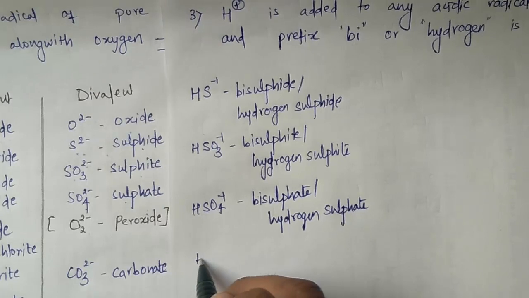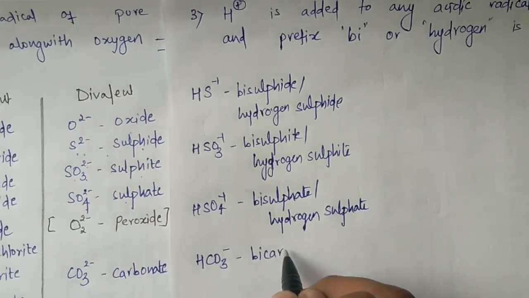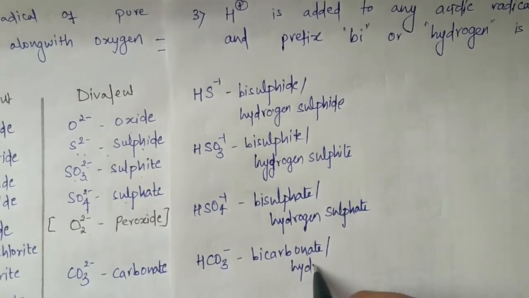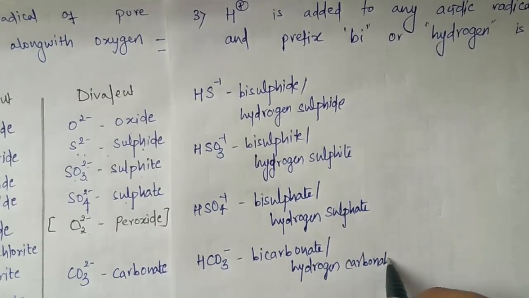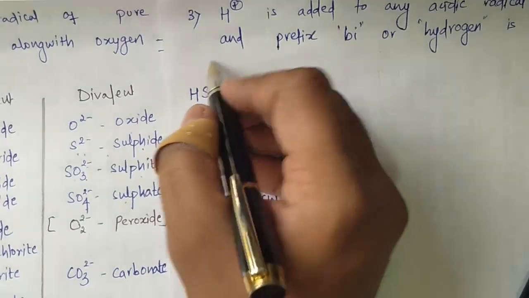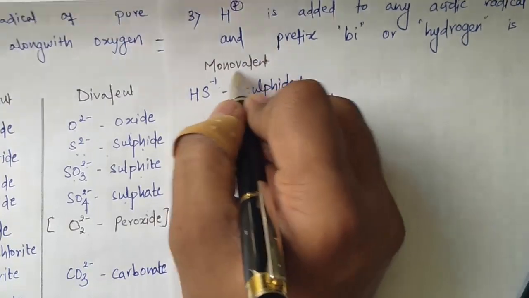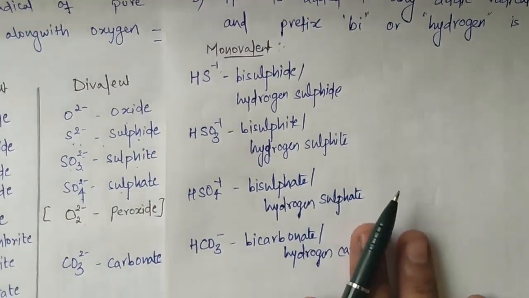And when I write HCO3 minus, this is called bicarbonate or hydrogen carbonate. It will come under the heading of monovalent, because the charge is reduced by 1 due to addition of H plus ion.